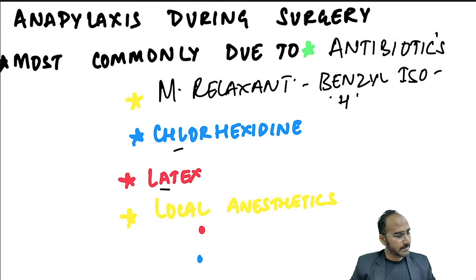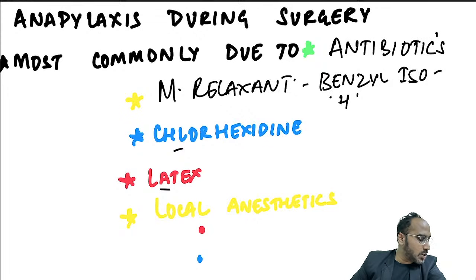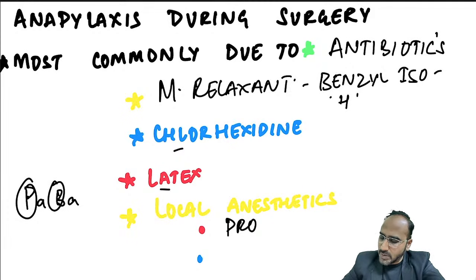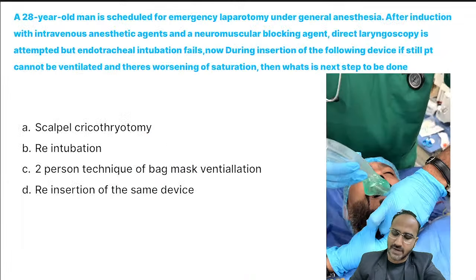What are the two local anesthetics that can cause anaphylaxis during surgery? Very good. The local anesthetics metabolized to PABA, starting with P and B, amino esters starting with P and B: procaine and benzocaine. Procaine and benzocaine can cause anaphylaxis.